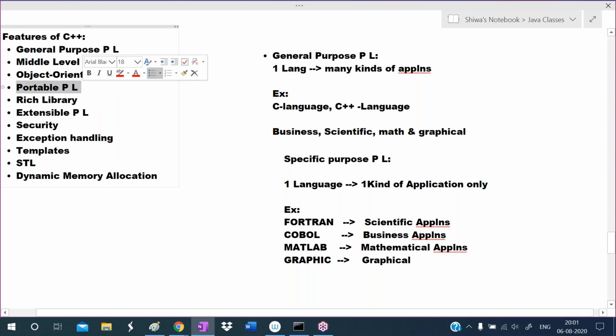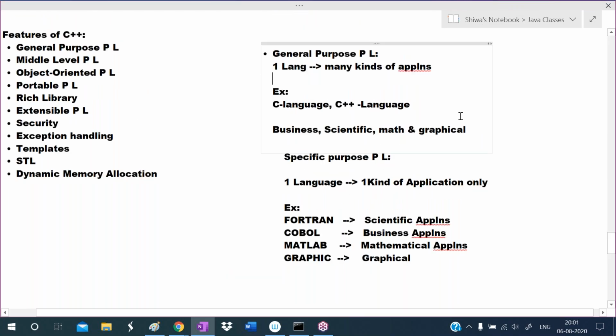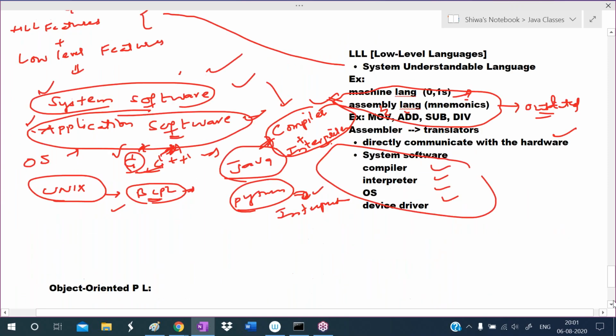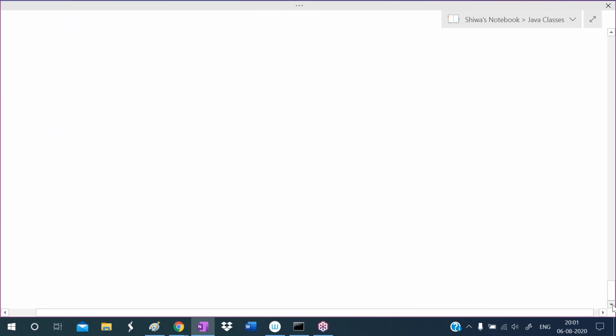Now I want to talk about the fourth feature, the portable programming language. Listen carefully, this is also a very important feature of C++. Before C language, before C++, this portable feature was not there for programming languages. With the introduction of the C language only, this portable feature came.